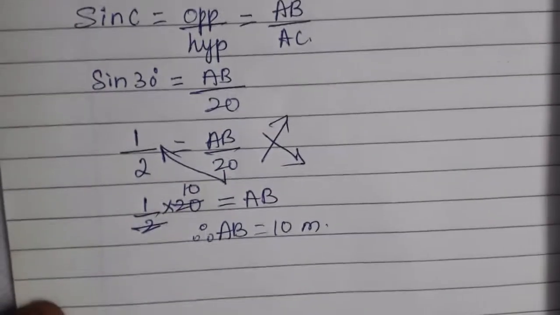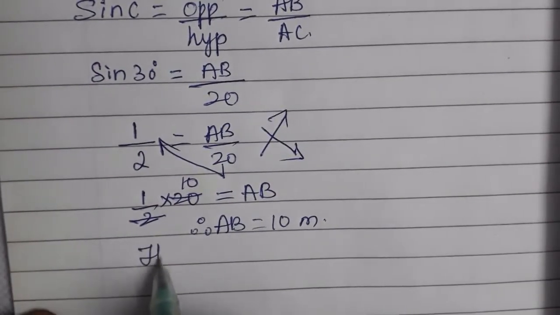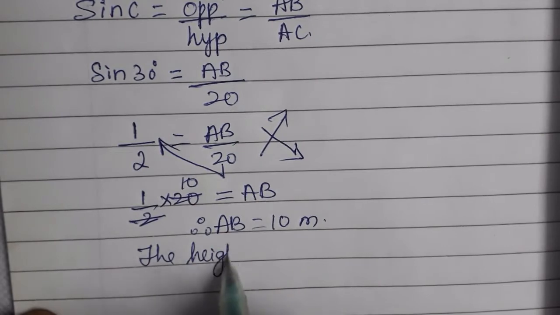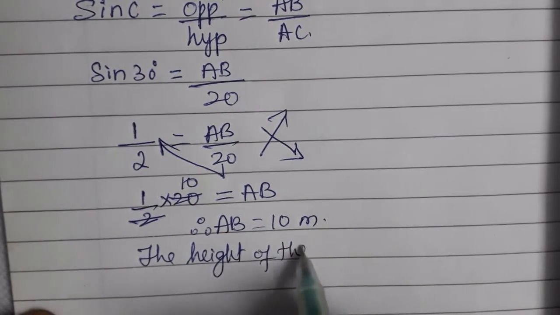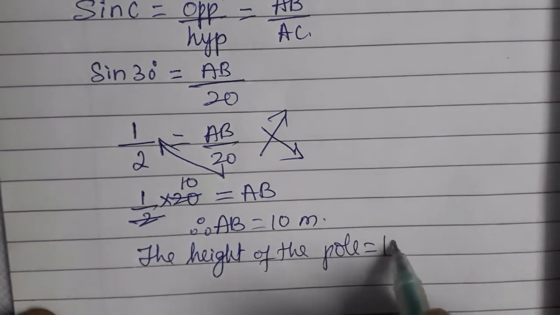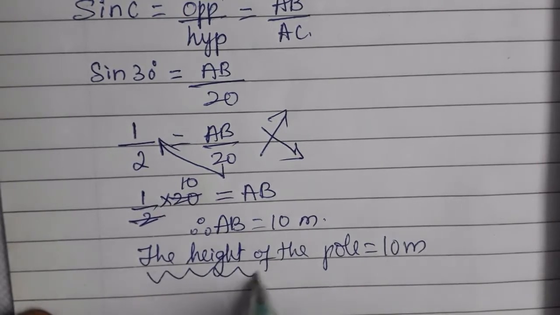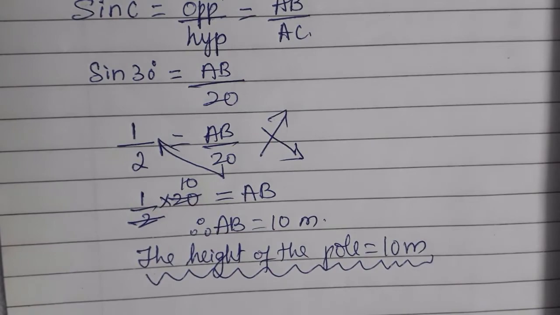So what will be the height of the vertical pole now? The height of the pole is equal to 10 meters. This is how we apply trigonometric ratios to find